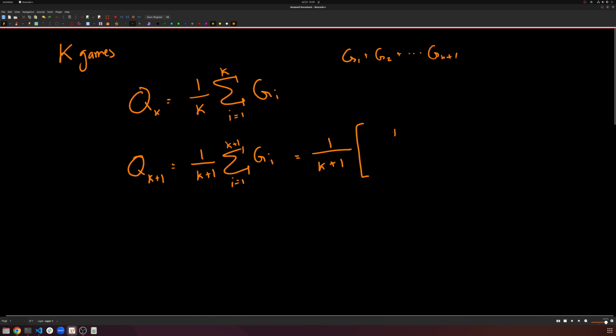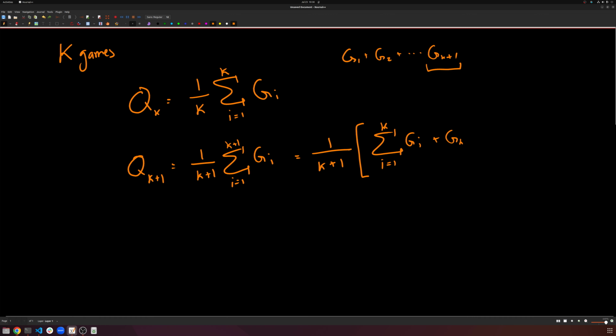Let's write this as the sum of I equals 1 to K of GI. So that's going to be everything from G1 to GK, but we also still have this GK plus 1, right? The K plus 1th term. So we're just going to go ahead and add that right here. So all we've done is taken the sum and just separated it. It's still a sum, but I just rewrote it this way for convenience.